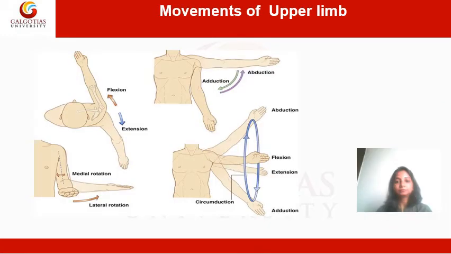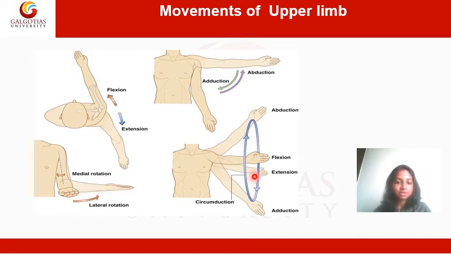sequence. So if you look at the first picture over here, there is flexion and extension. Abduction is when the upper limb is taken away from the body. When it's brought towards the trunk, it is called adduction. Medial rotation is when it's brought towards the chest. Lateral rotation is when it's taken away from the chest.